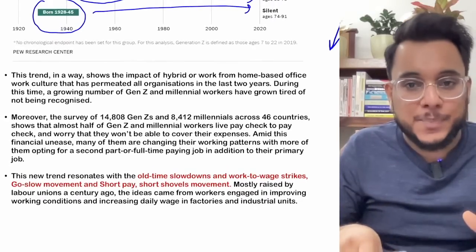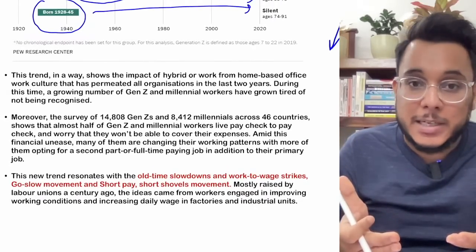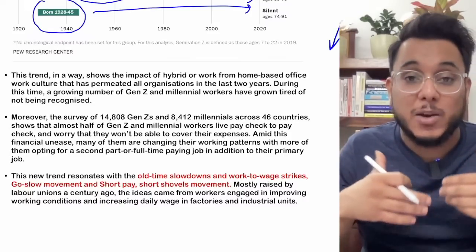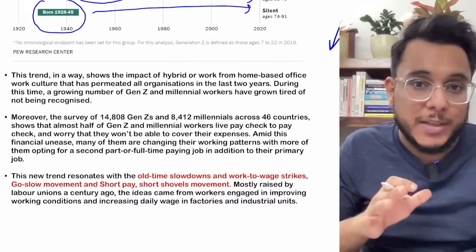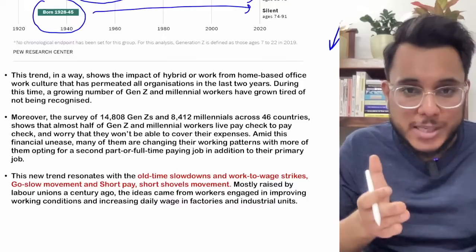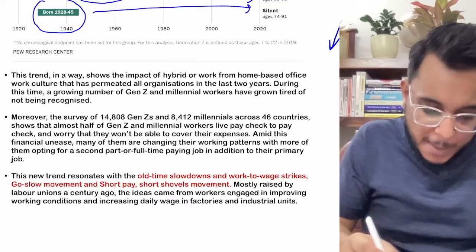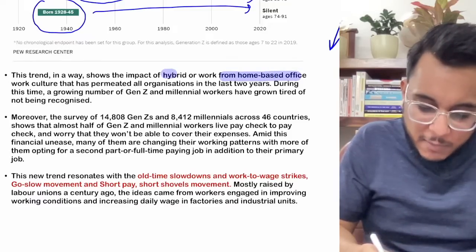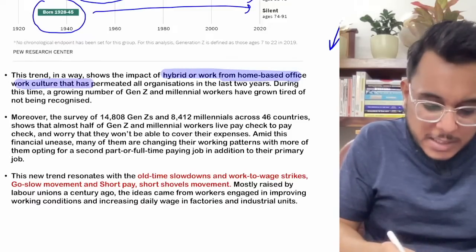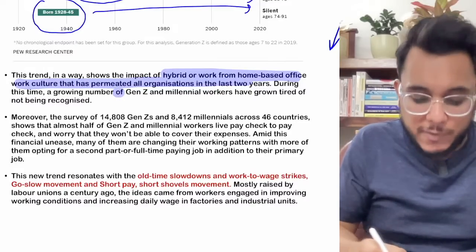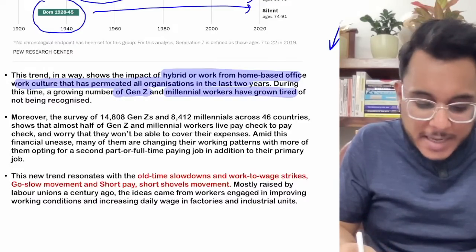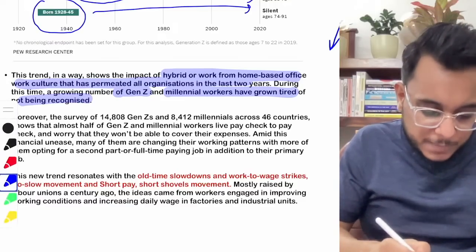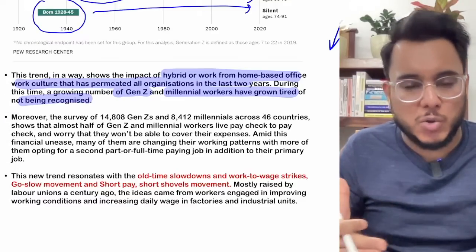Moreover, when people are not going physically to the workplace, their efforts are not being recognized, they are not being praised, and they are not being compensated for the extra work, because there is nobody to see them working. So what has happened in the last 2 years? With work from home and the hybrid work culture, there is more frustration among generation Z and millennial workers. They want recognition. Moreover, there is a third factor also.